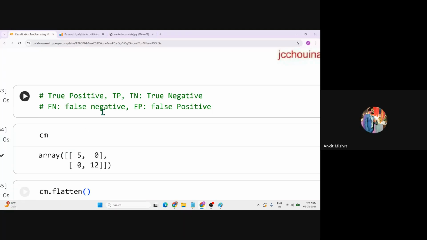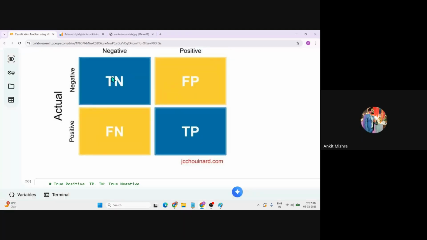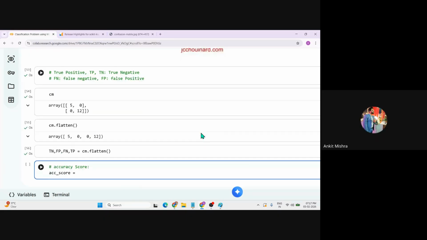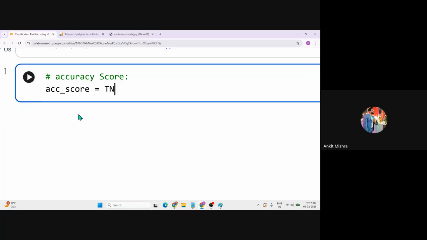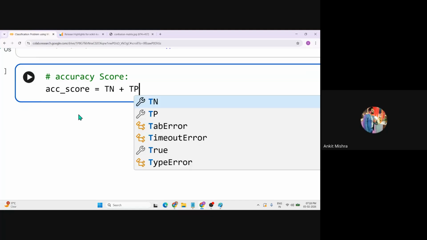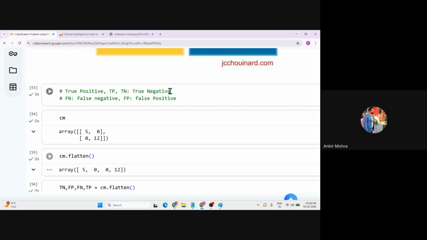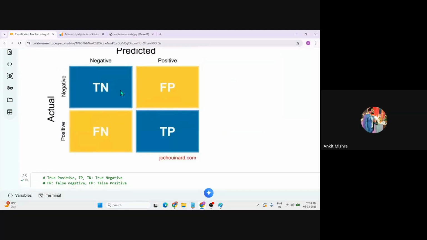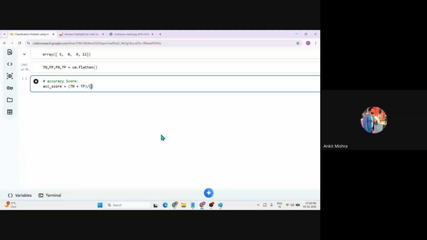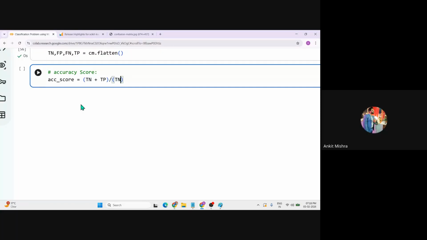The accuracy score picks the correct classifications, and we know that we have two correct classifications. The first one is true negative and the second one is true positive. So you can just simply add up TN plus TP, and then simply divide it by all the classification values. And we know that we have four different classifications: TN plus FP plus FN plus TP, right?